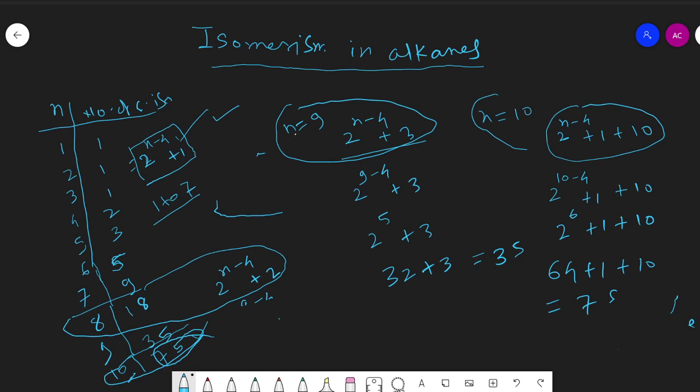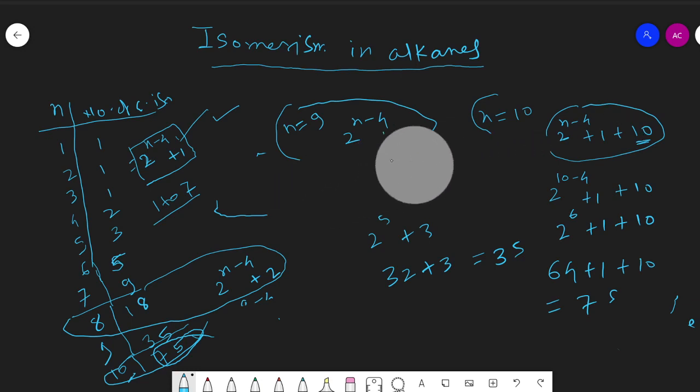For n is equal to 9, the formula is 2 to the power n minus 4 plus 3. And for n is equal to 10, 2 to the power n minus 4 plus 1 plus number of carbon, that is 10. And onwards also we can calculate by using this formula. For 11 we have to write 11, for 12 carbon we have to write 12. Accordingly we will get the number of different isomers exhibited by alkanes.